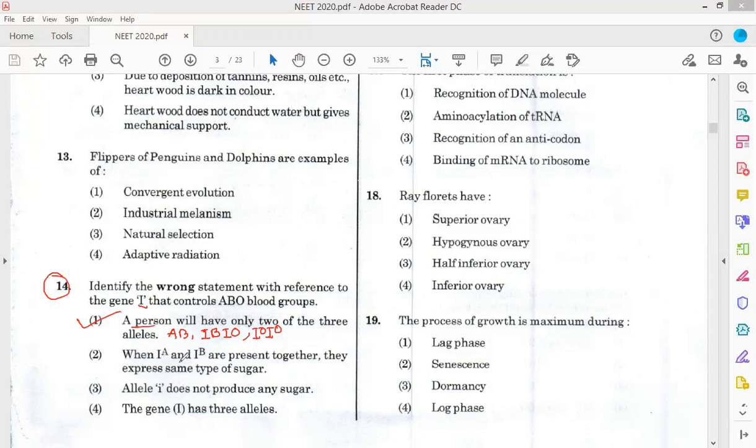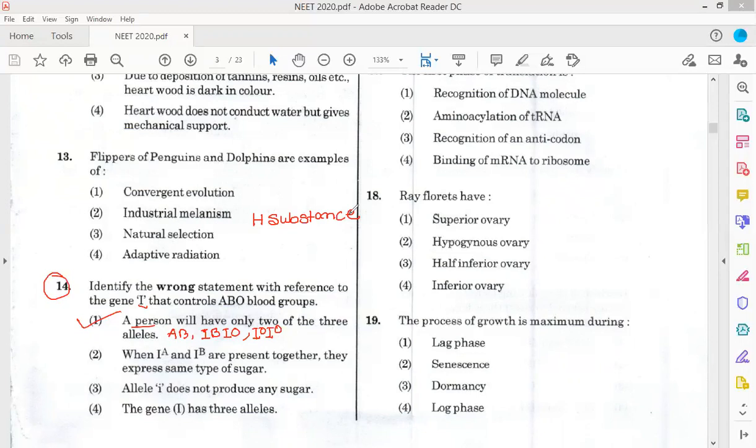Now, when IA and IB are present together, they express same type of sugar. Here you have to understand some part. All individuals possess what is called H substance.